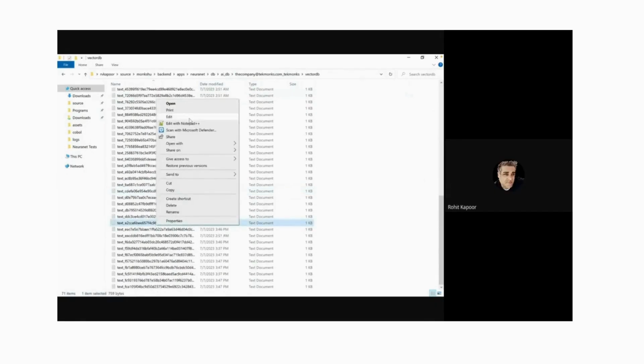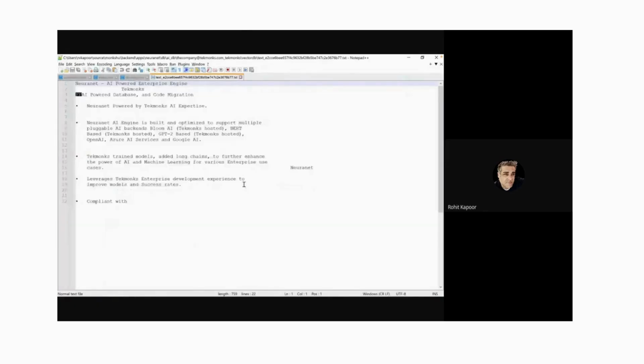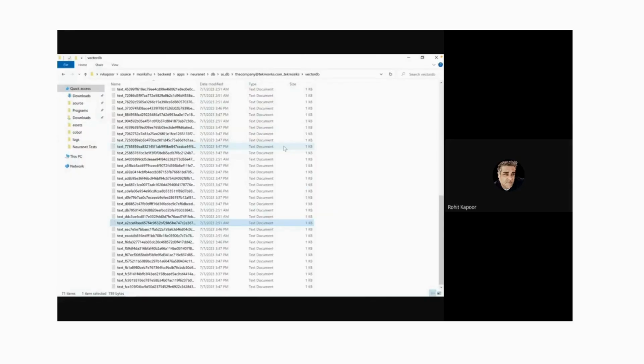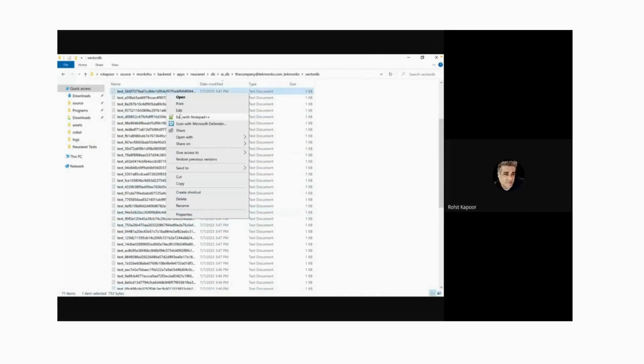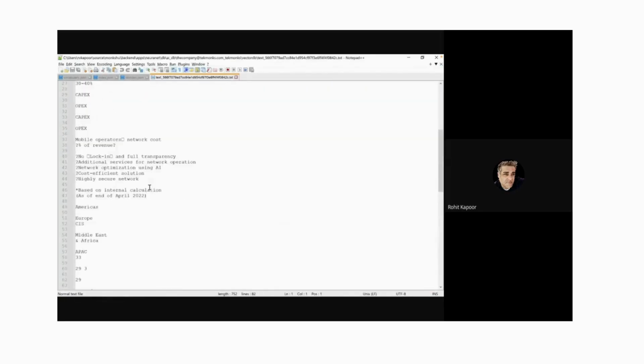Now, the problem with the vector database, why it cannot be effective, is this. See, if I take a vector database, let me try to find your file. Let me change the date because I imported your data today, right now. So this is now. So let's say this one. Okay, so this is from your PDF document. You see, this information is very little.